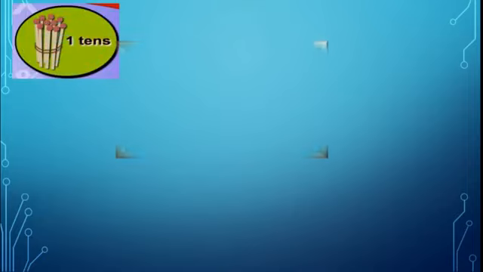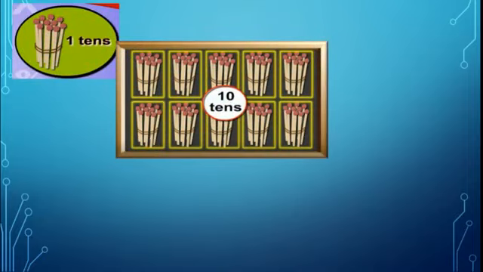Now dear students, see this. This is 1 ten, means 10 sticks tied together with a string, then it became 1 ten, means there are 10 sticks in one bundle. Now how many bundles can you see in the second frame? There are 10 bundles of matchsticks, and each bundle has 1 ten.